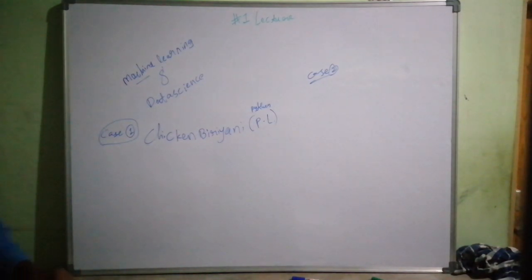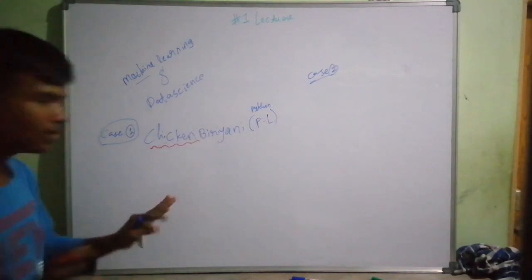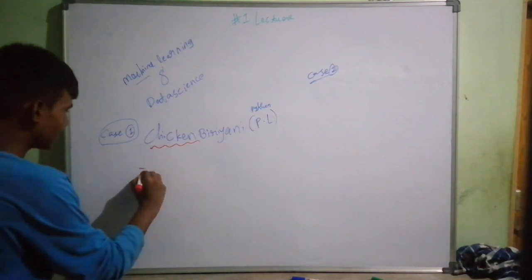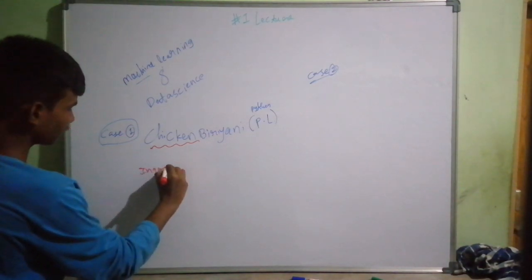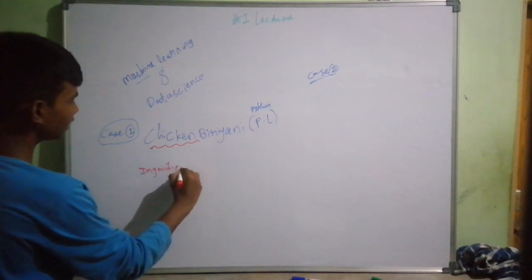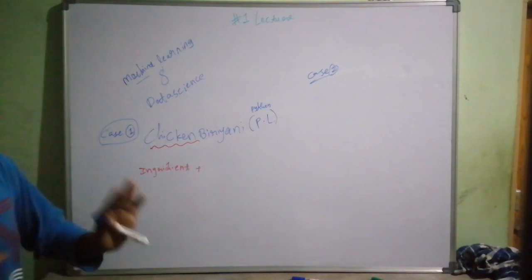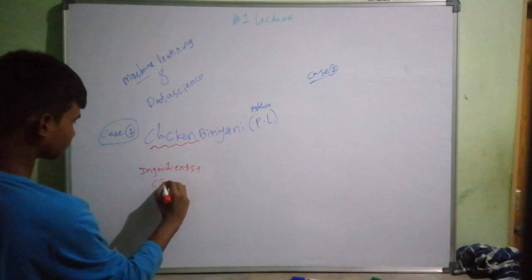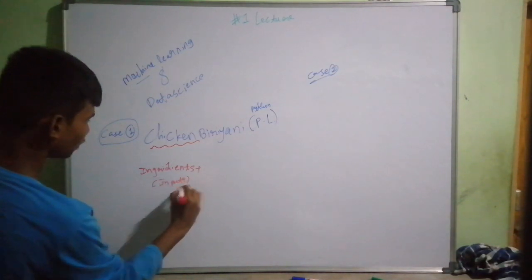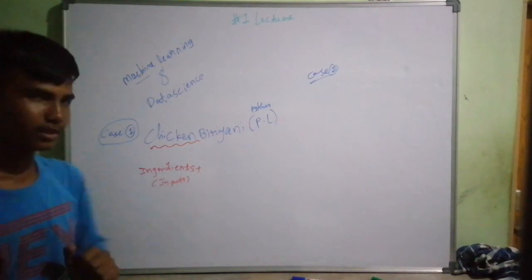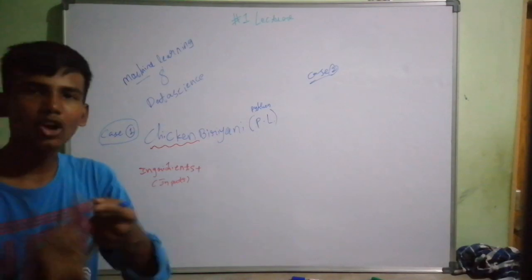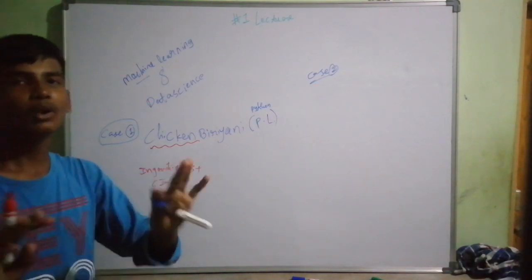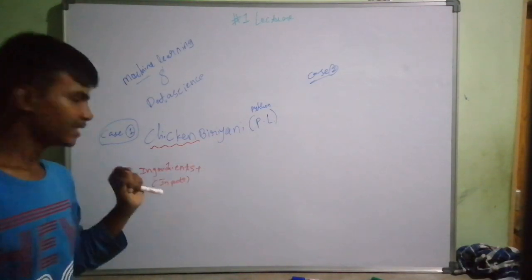So you asked your programming language to make chicken biryani. How is it going to make it? You're going to give the ingredients and needed inputs. Let's say these are called inputs. In our programming language, we call them inputs. We're going to give the ingredients like salt, masala, butter, whatever.